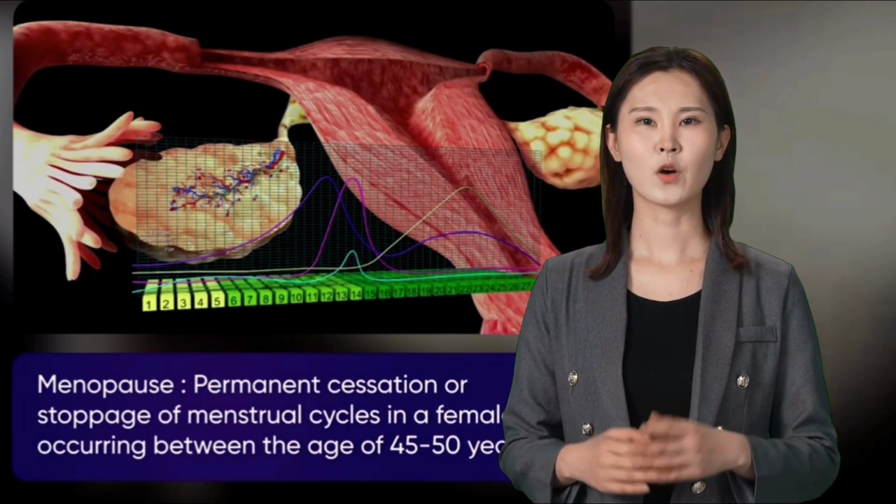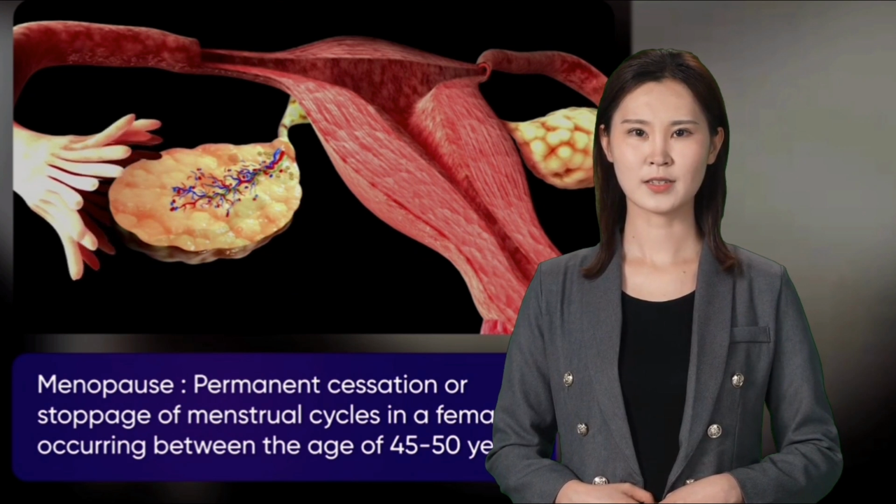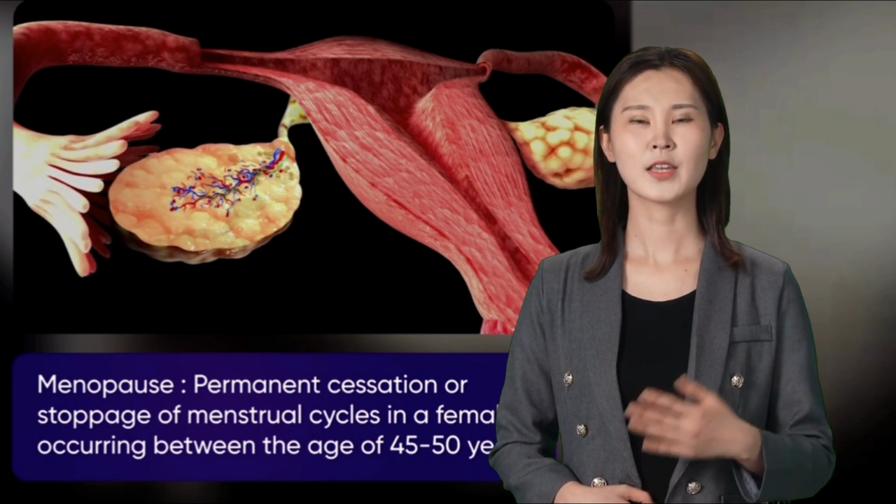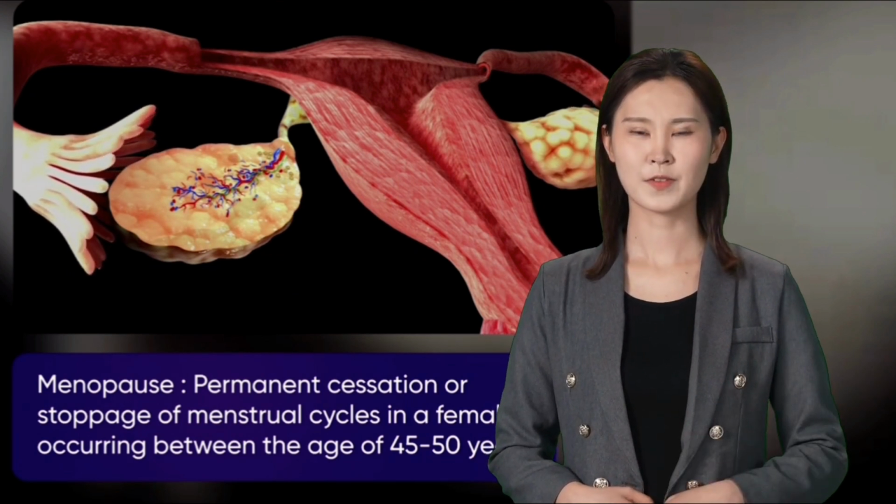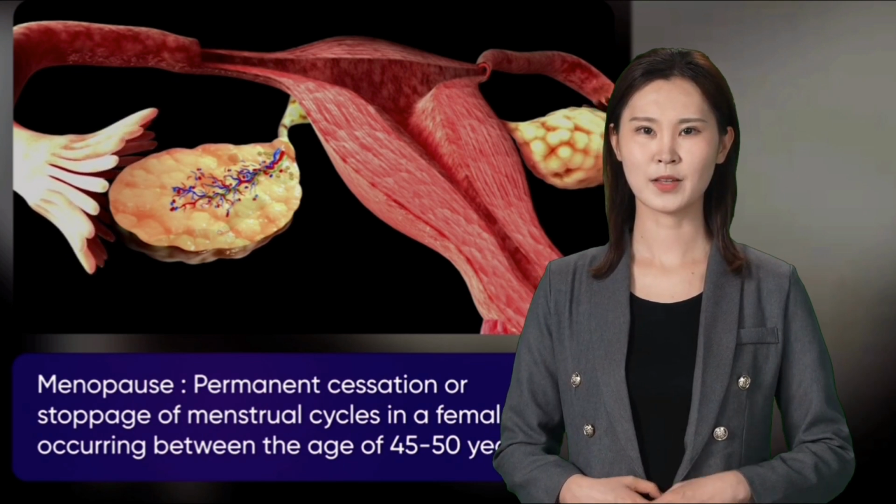Permanent cessation or stoppage of menstrual cycles in a female, occurring between the ages of 45 to 50 years, is called menopause.